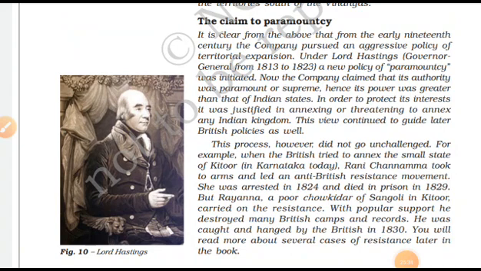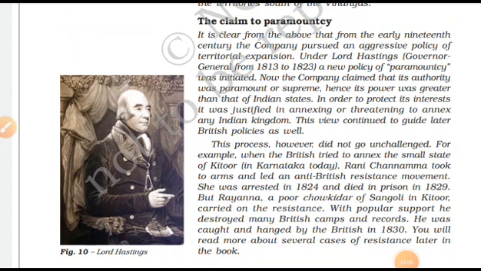The claim to paramountcy. It is clear from the above that from the early 19th century the company pursued an aggressive policy of territorial expansion under Lord Hastings. So then comes the Governor General Lord Hastings, and he established a new policy. A new policy of paramountcy was initiated.